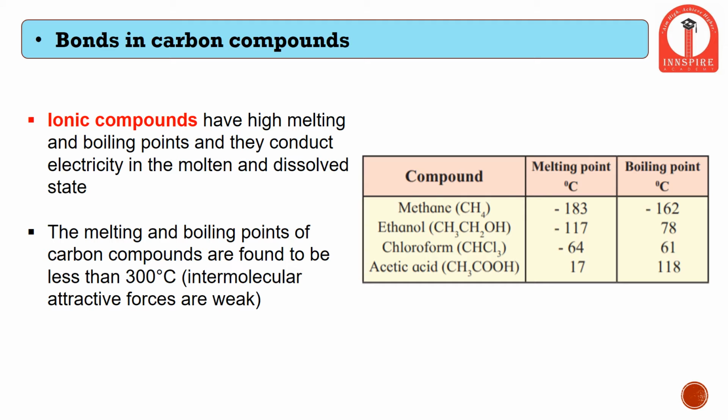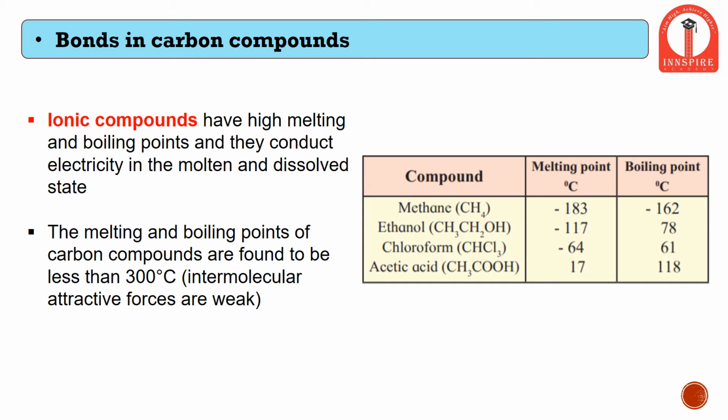Therefore, 100 degrees Celsius is called the boiling point of water, whereas the melting point of ice is above 4 degrees Celsius. It means ice, in order to start melting, requires temperature above 4 degrees Celsius. Therefore, 4 degrees Celsius is called the melting point of ice.